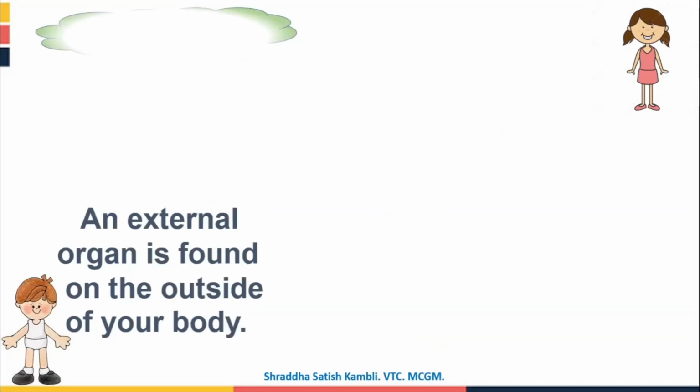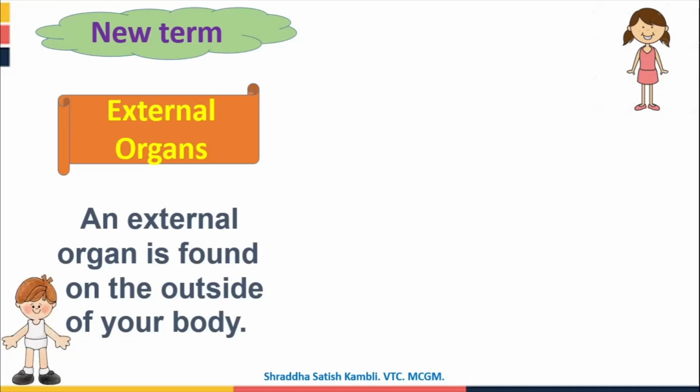Look at the next term. The next term is external organs. External organs means the organs which are found on the outside of your body, where people can see them. For example, I can see my legs, my arms, my ears, my nose. All these are organs, but I can see them because they are on the outer part of my body. That is why they are called external organs.